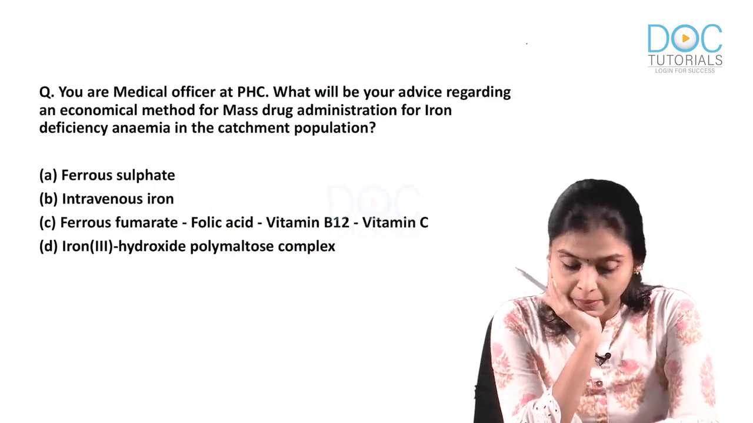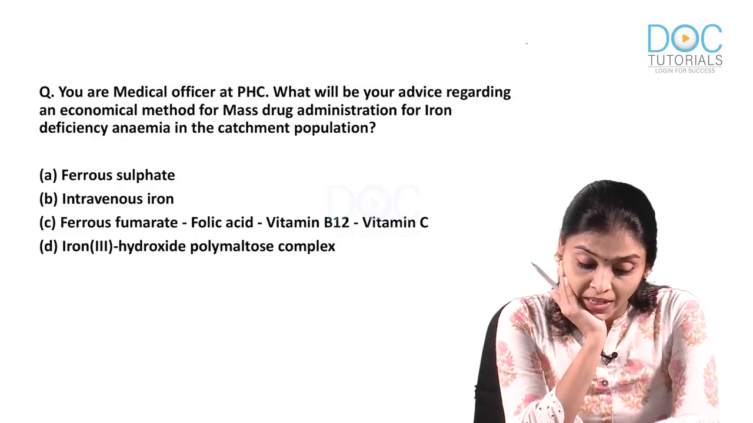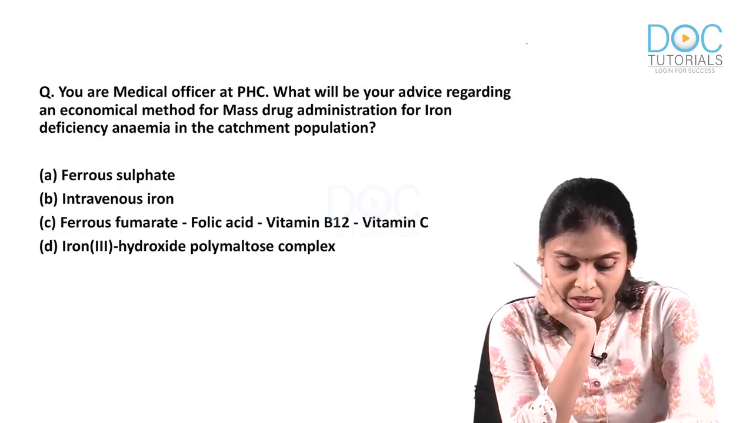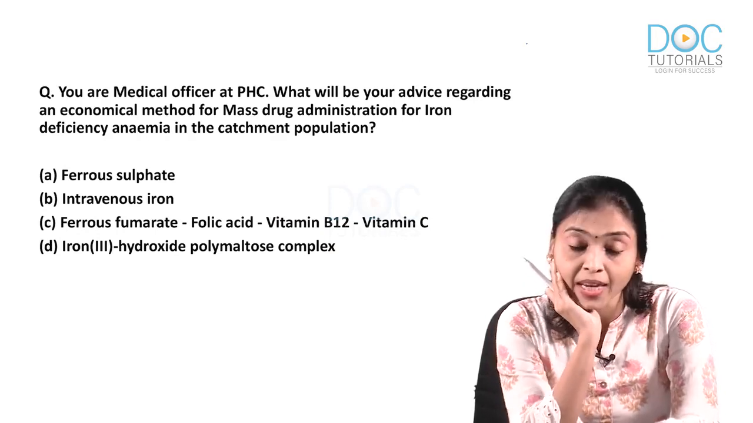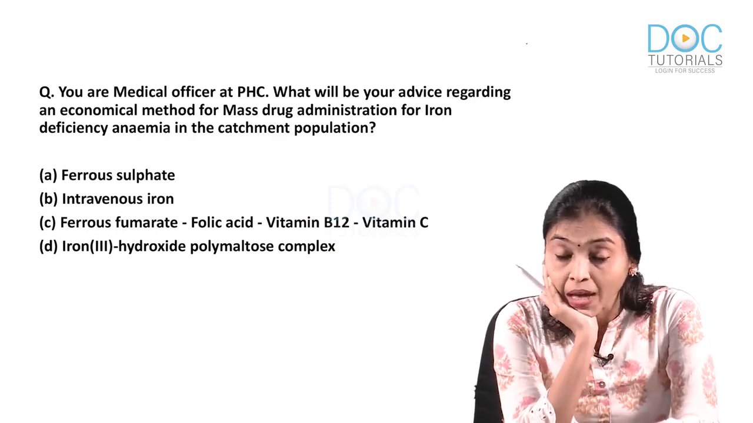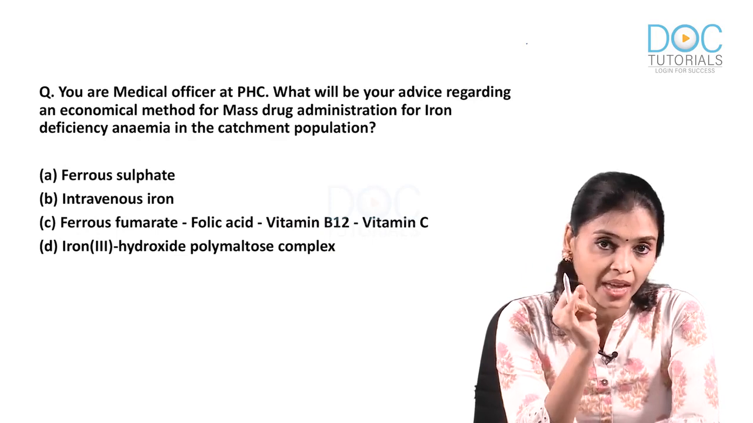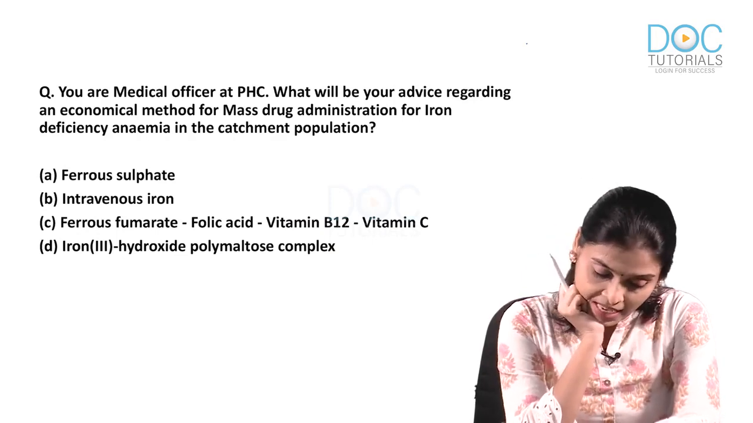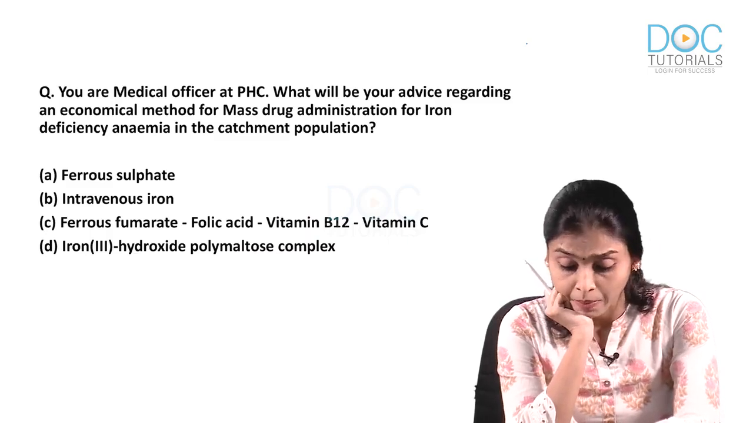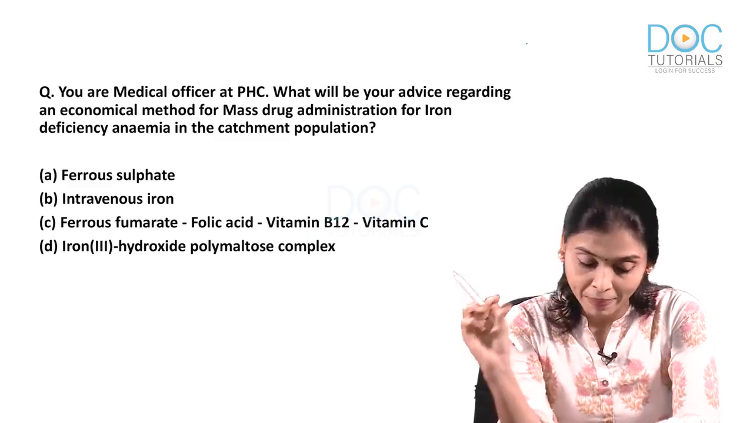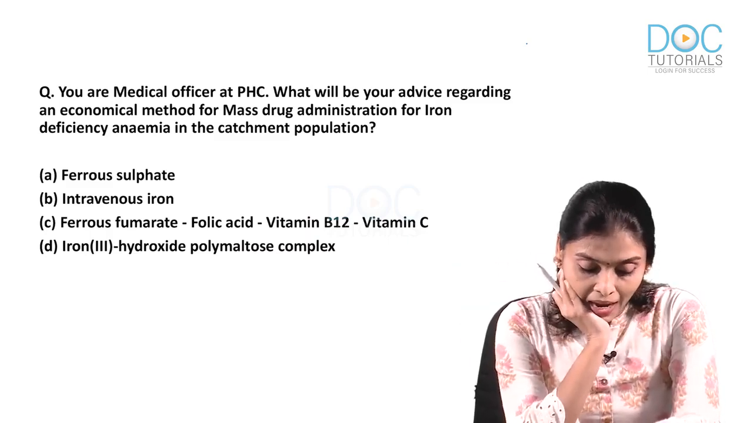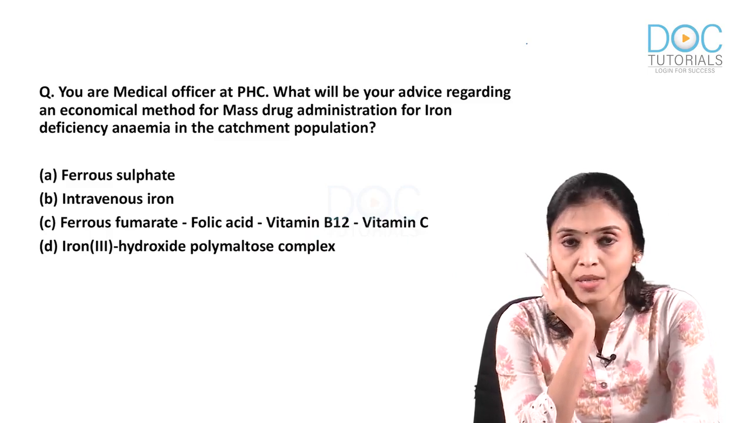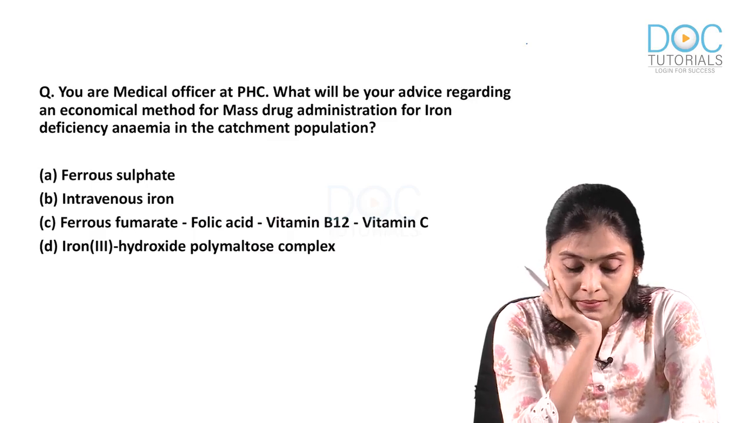You are medical officer at a PHC. What will be your advice regarding an economical method for mass drug administration for iron deficiency anemia in your catchment area? And the options are A. Ferrous sulfate, B. Intravenous iron, C. Ferrous fumarate, folic acid, vitamin B12, vitamin C complex, and D is iron hydroxide polymaltose complex. So, what is your answer?